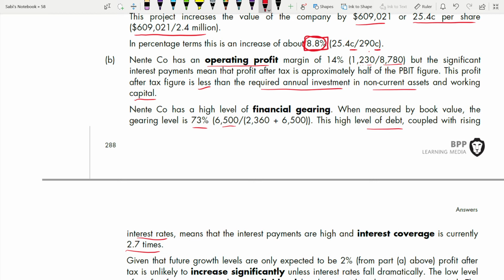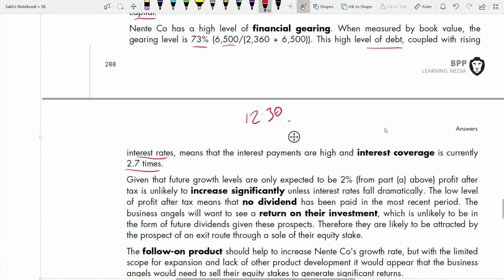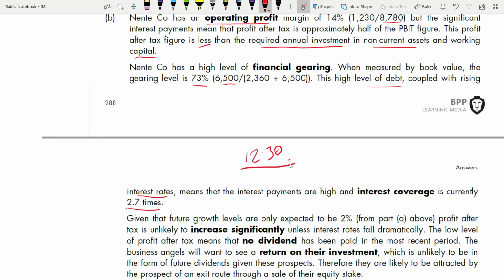How did we get the interest coverage? Profit after tax was what? Interest and tax 1230. Sorry, 1230 divide by your interest is 455, which is 2.7. Okay.